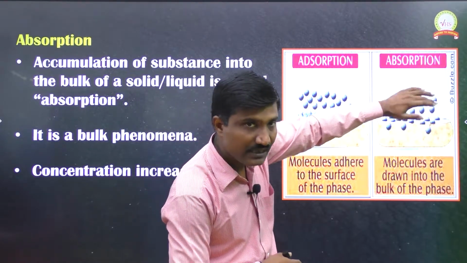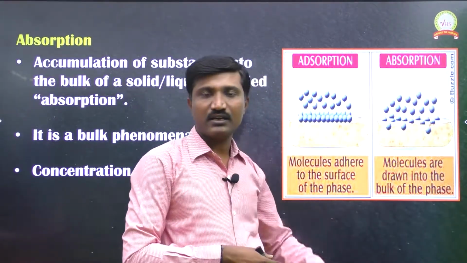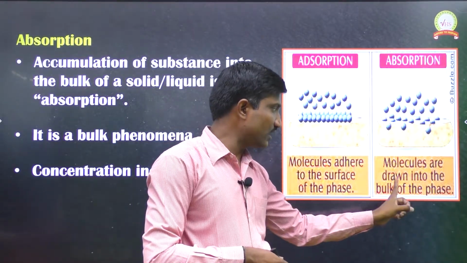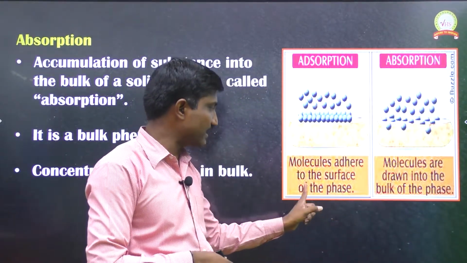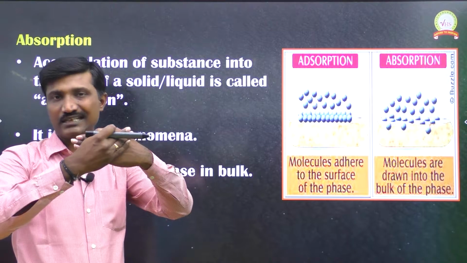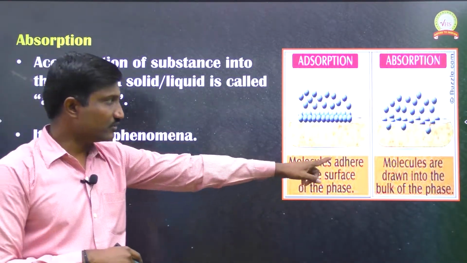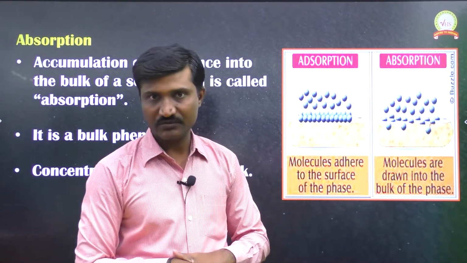But here, since molecules enter the bulk, we call this the absorption process. So molecules are drawn into the bulk of the phase, but here molecules are adhered to the surface of the phase. They come and stick on that surface. They do not enter the inside. So this process we call adsorption, but this process is absorption.